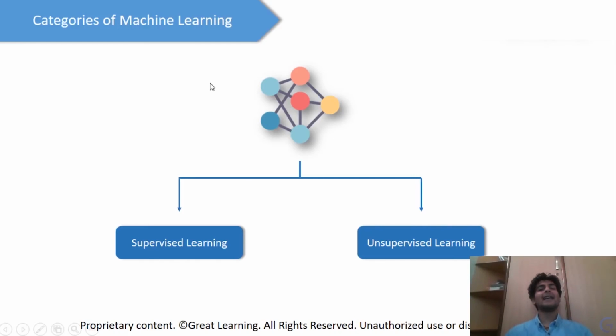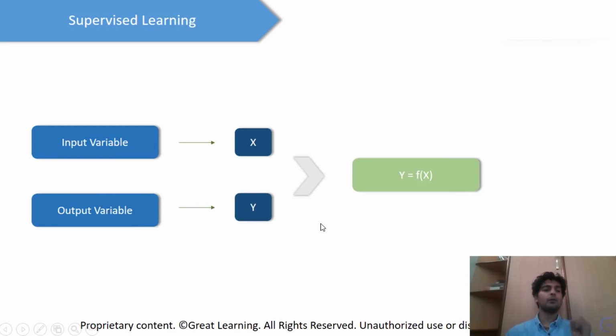Now that we know what exactly is machine learning, let's look at some subcategories of machine learning. Machine learning can be broadly categorized into supervised learning and unsupervised learning. Let's start with supervised learning. In supervised learning, we have input variables and output variables.